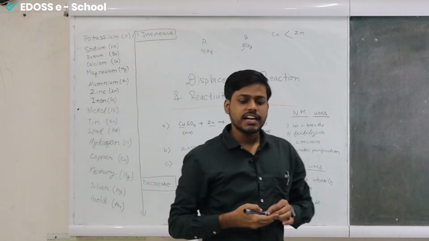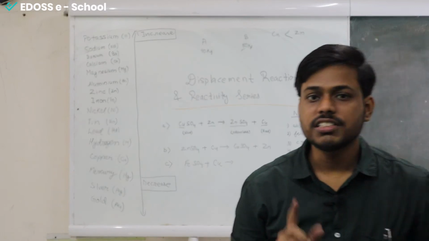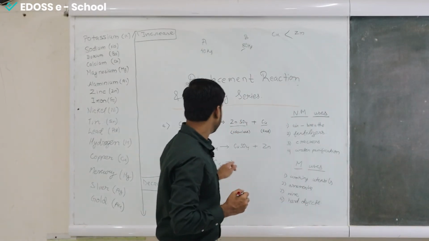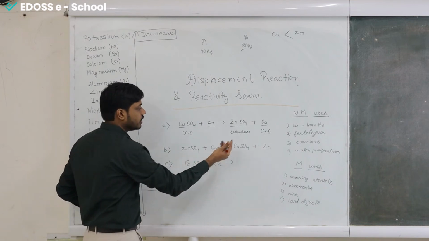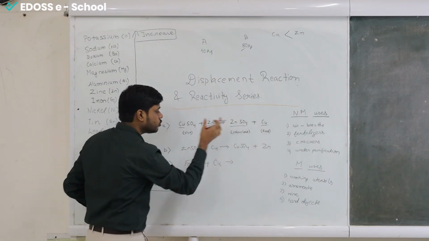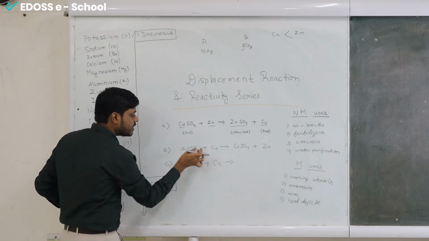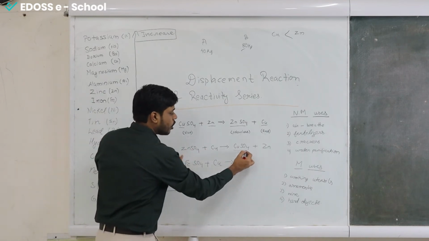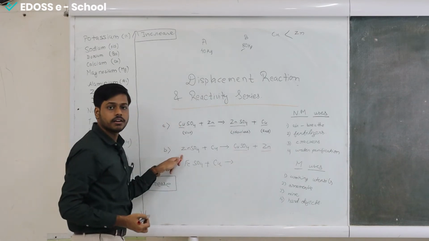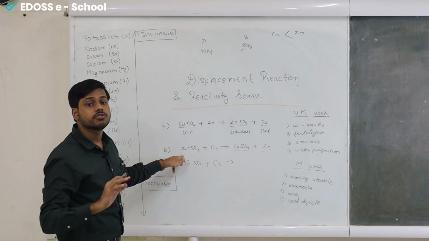Now we'll see another example for the same thing. Here we have zinc sulfate and copper. We have reversed the equation, so let's see whether copper can displace zinc or not. If it displaces, then copper sulfate and zinc would be formed. But actually it is not possible.